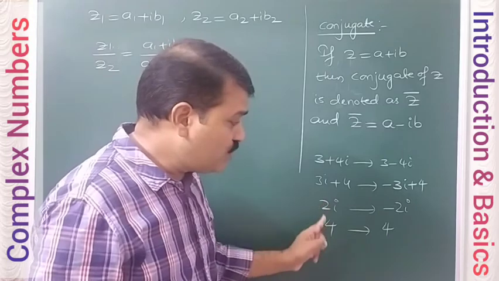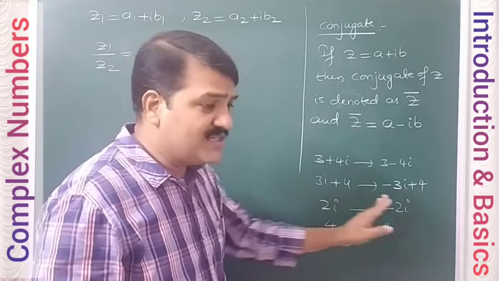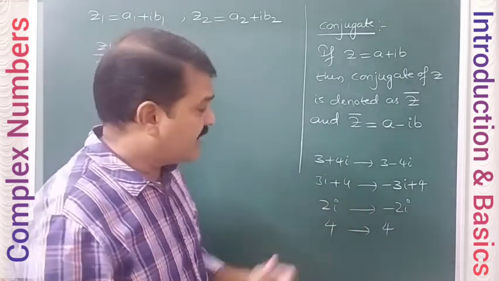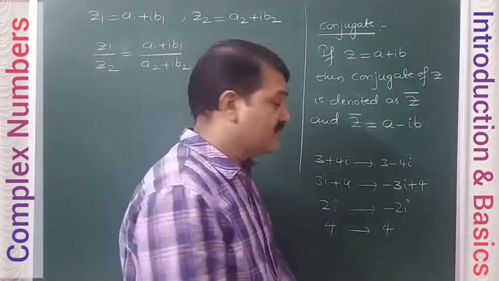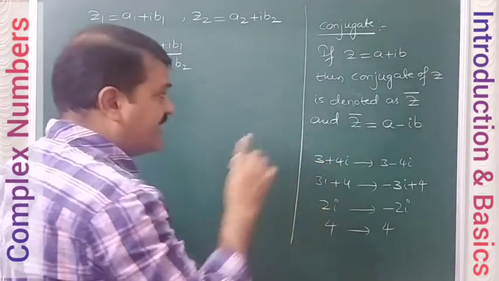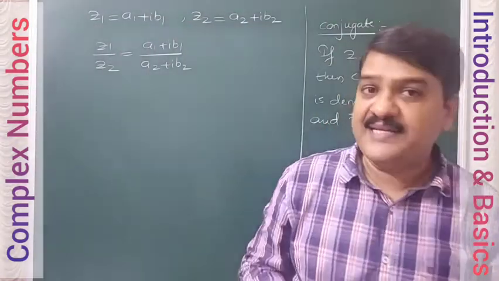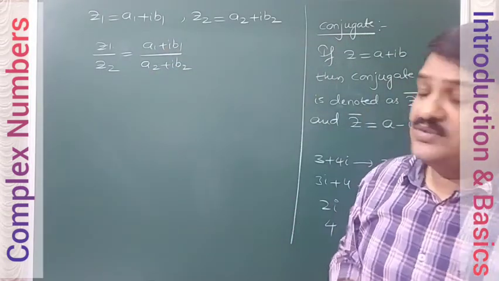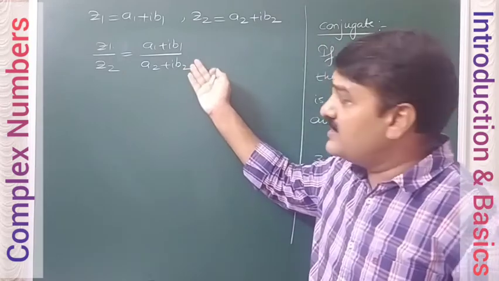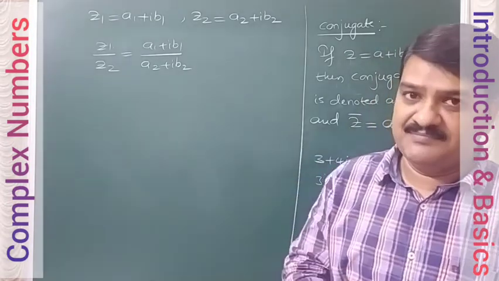Conjugate of purely real is always itself. Conjugate of purely imaginary, just change the sign. And for a plus ib form, for the imaginary part, you have to change the sign. So this is the discussion of the conjugate of a complex number. So now whenever we have division of complex numbers like this, we always try to get a real number in the denominator part. So the denominator is clearly a complex number, clearly imaginary. We will try to get the real number.